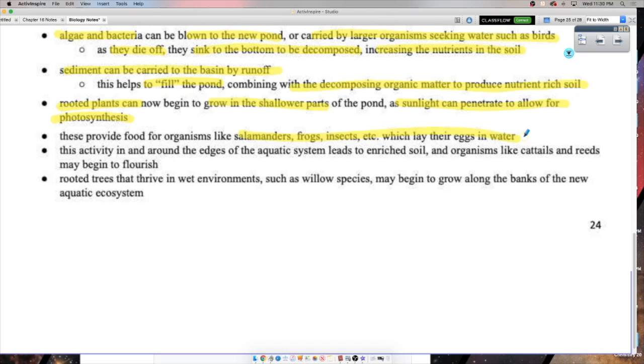And not only that, now things like birds are going to get word that, hey, I heard there's some salamanders you can eat if you go over there to that pond. They're going to bring more plants, more seeds from different organisms. And now this new aquatic ecosystem is really starting to turn into a party, okay?